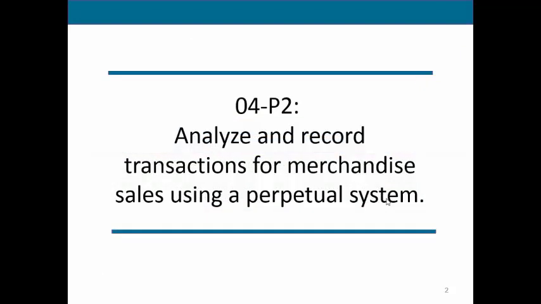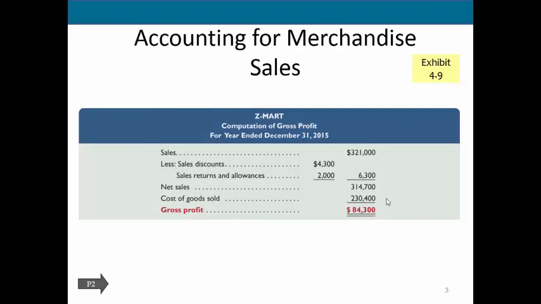We're now going to shift gears. In the previous section, we were looking as if we were making the accounting transactions as the company that was purchasing. So we were a retailer purchasing goods in order to sell to our customers. Now we're going to shift gears, and we are still that same company, but we are going to look at the accounting transactions that show us as a retailer actually making sales to our customers. So let's begin looking at this.